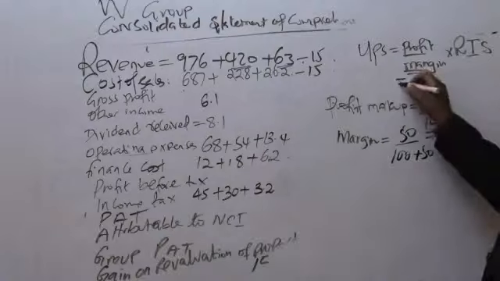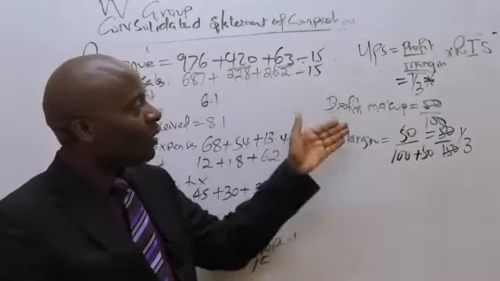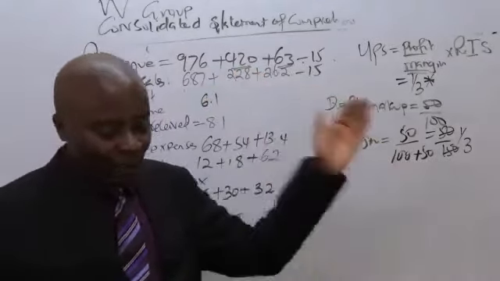So first of all, are we together up to here? Margin has a bigger denominator. Thank you very much. So once I've gotten this margin, then to get unrealized profit on stock, I'll take the margin times REES. REES means remaining internal sales, remaining intra-sales. The internal sales are 15. So it's a third times 15.